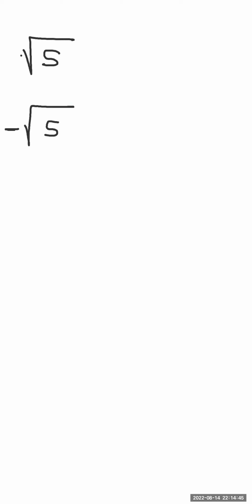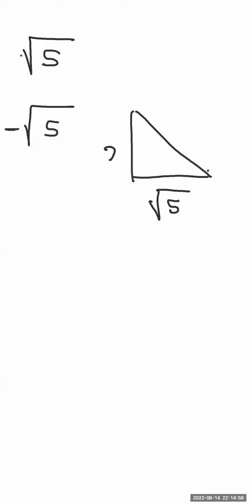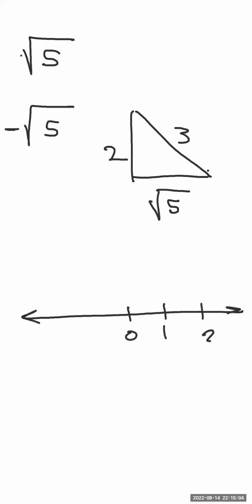So this means, triangle. This one is square root of 5. Okay, and the height will be 5 minus 1 over 2, which means 2. 5 plus 1 over 2 means 3. Number line: 0, 1, 2, negative 1, negative 2, negative 3. Okay, in the two cases, square root of 5 or negative square root of 5, we will start from the 0 point, the origin, and the height will equal 2, like that.